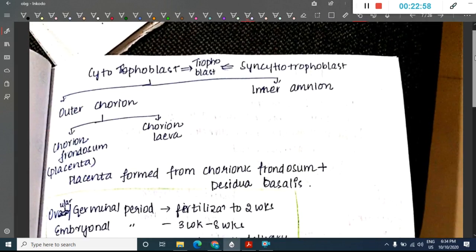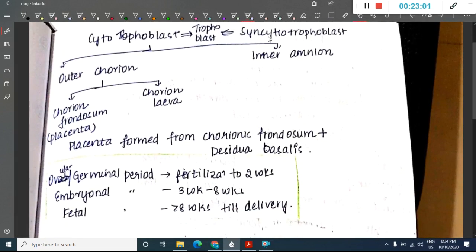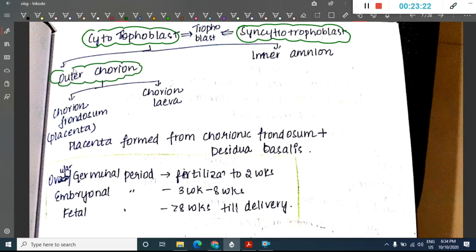In the blastocyst, we have trophoblast and inner cell mass. The trophoblast divides into two: cytotrophoblast and syncytiotrophoblast. Cytotrophoblast has an outer chorion and inner amnion.